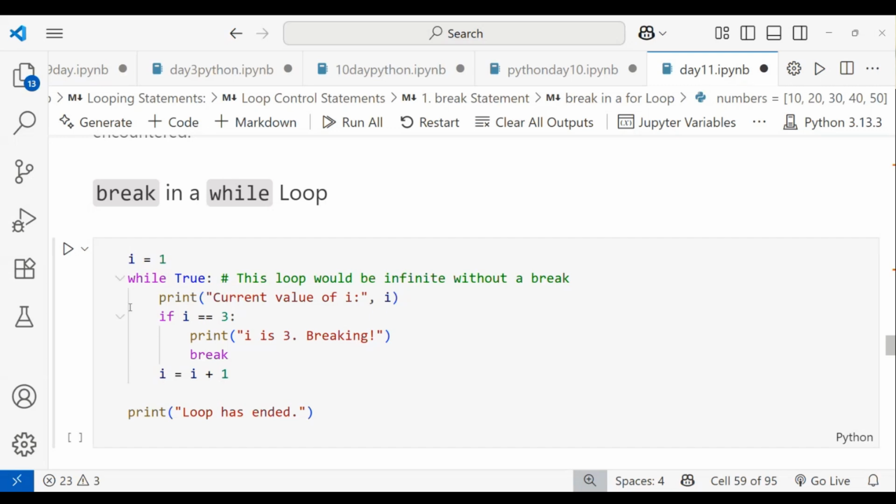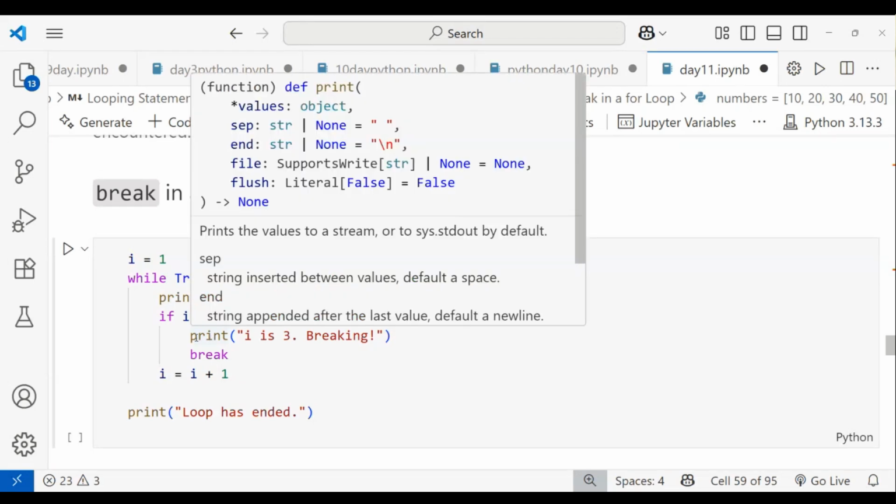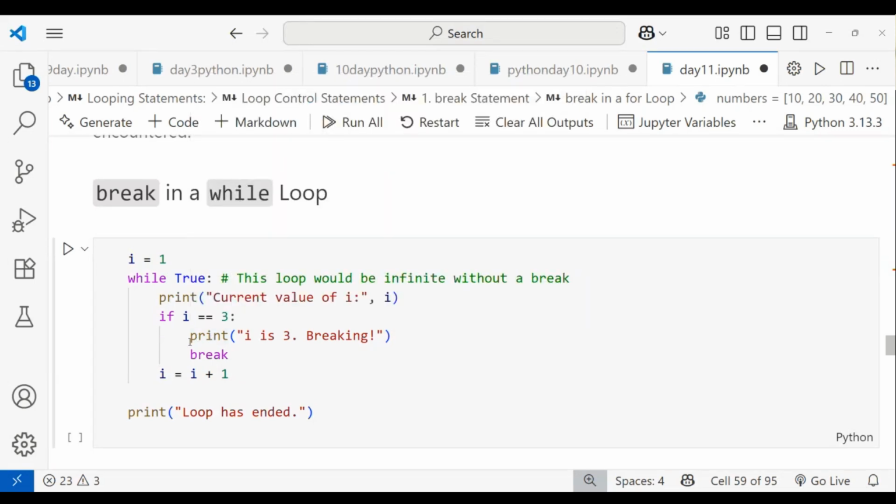You can see that indentation is very important. After the while loop, you have one tab space. When I enter the if, I use a colon again. After using the colon, when I enter, I give another tab space from the if row. Then I enter the break. Inside the while loop, after that, you have to give the updation. After that, I print that the loop has ended, outside of the while loop. If you mention it inside, it will work as a loop.